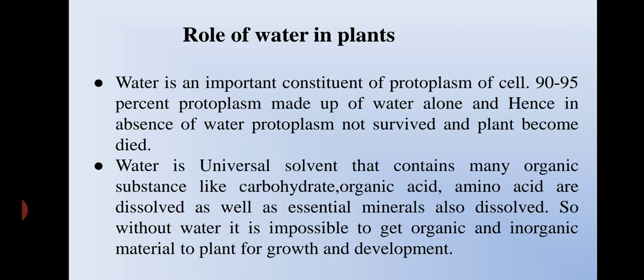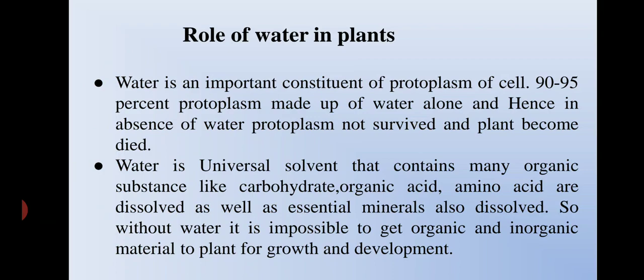Then next is the role of water in a plant. Everybody knows the role of water in human life, but plants also need water for their survival. Water is an important part of protoplasm. In protoplasm, 90 to 95% is filled with water.